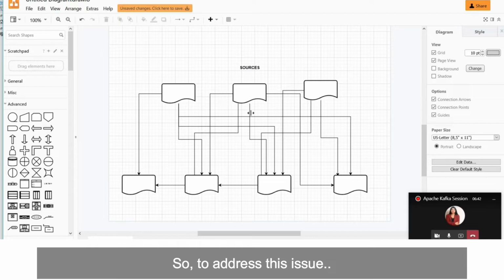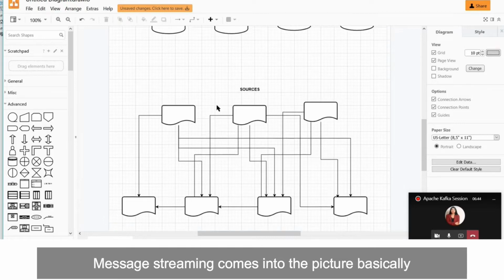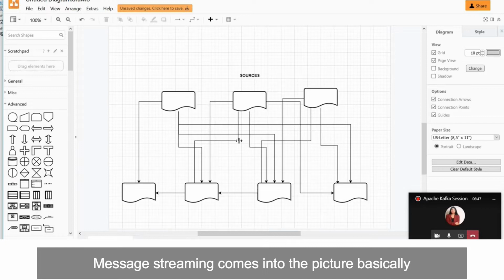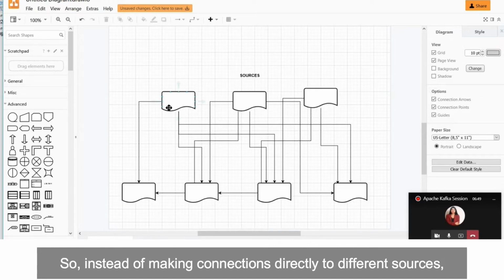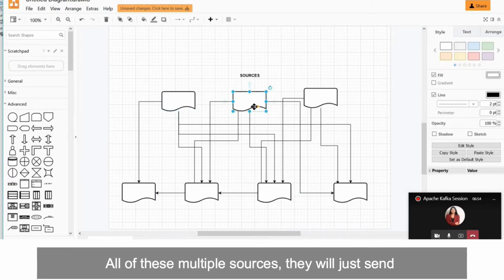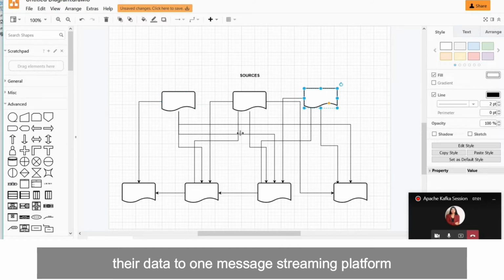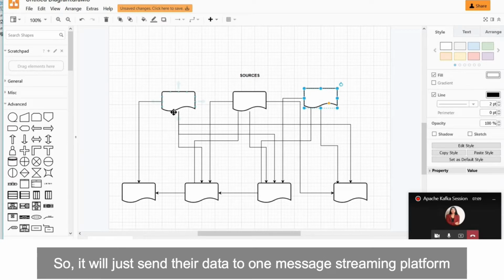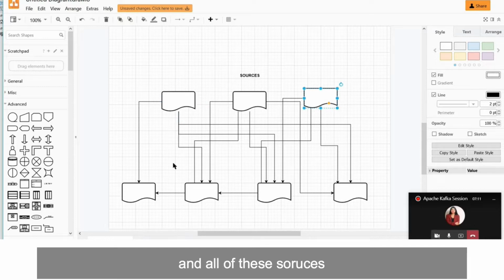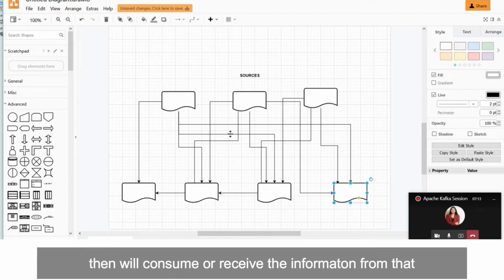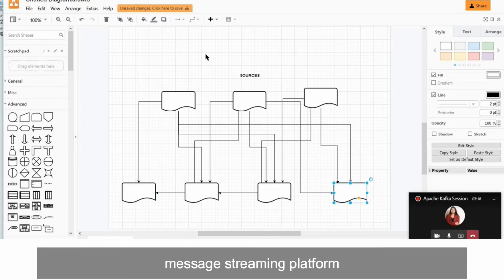So to address this issue, message streaming comes into the picture. Instead of making connections directly to different receivers, all of these multiple sources will just send their data to one message streaming platform, right? Which in this case is Apache Kafka for us. And all of the receivers will then consume or receive the information from that message streaming platform, right?